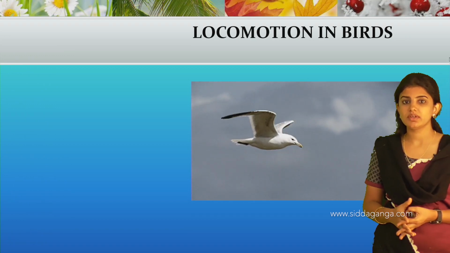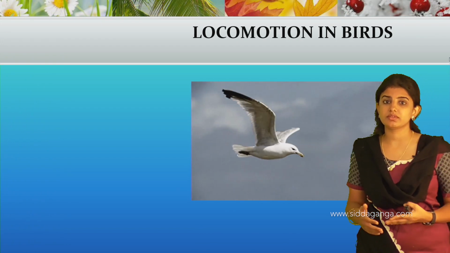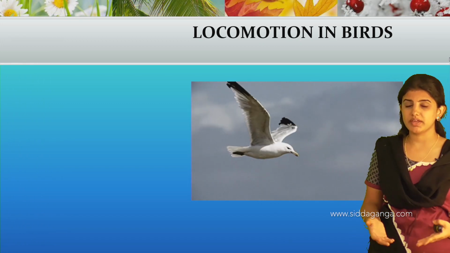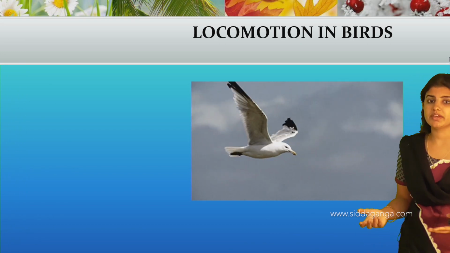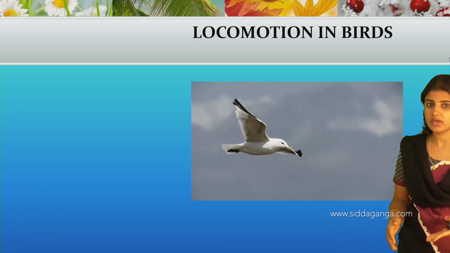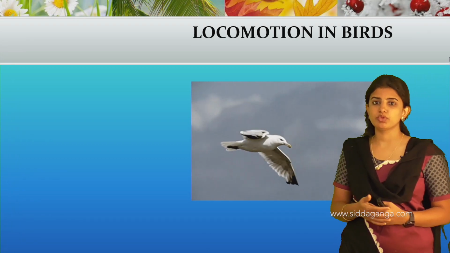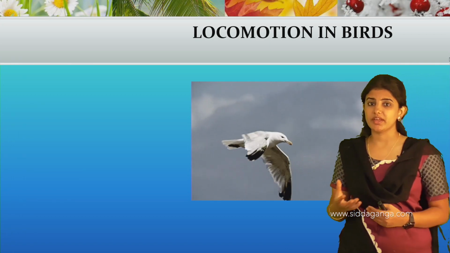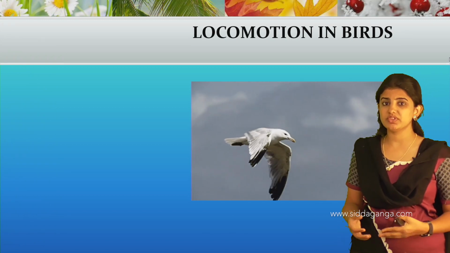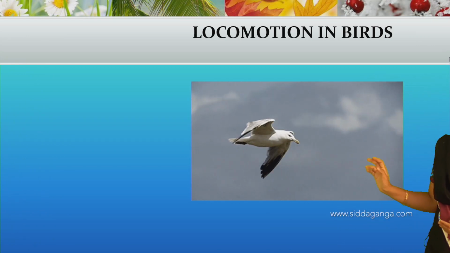Usually the birds have locomotion. Sometimes birds can walk with the help of legs, and they spend more time in the air through the wings. Here two wings are present and two legs are present. Sometimes it walks on the ground and flies in the air also. And in the birds, pneumatic bones are present. See, pneumatic bones are nothing but air-filled bones, and those bones are weightless, so with the help of these bones they will fly easily in the air. And see, this is all about locomotion in the birds.